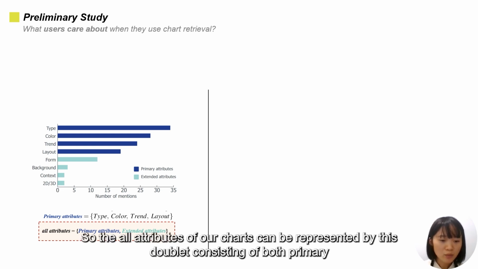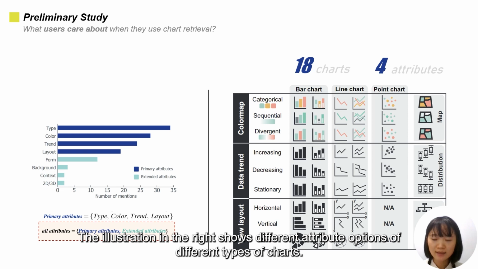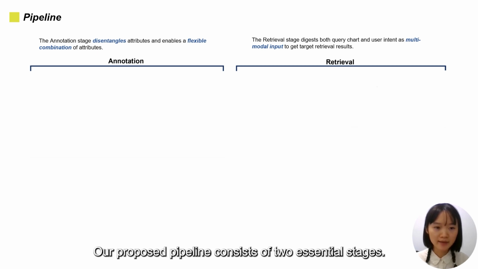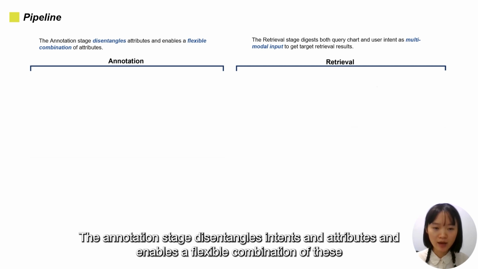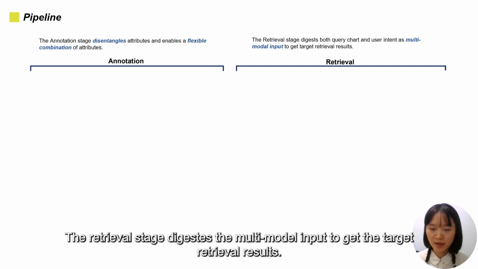So all attributes of a chart can be represented by this doublet consisting of both primary and extended attributes. The illustration on the right shows the different attribute options of different types of charts. Our proposed pipeline consists of two essential stages. The annotation stage disentangles attributes and enables a flexible combination of these attributes. The retrieval stage digests the multi-modal inputs to get the target retrieval results.